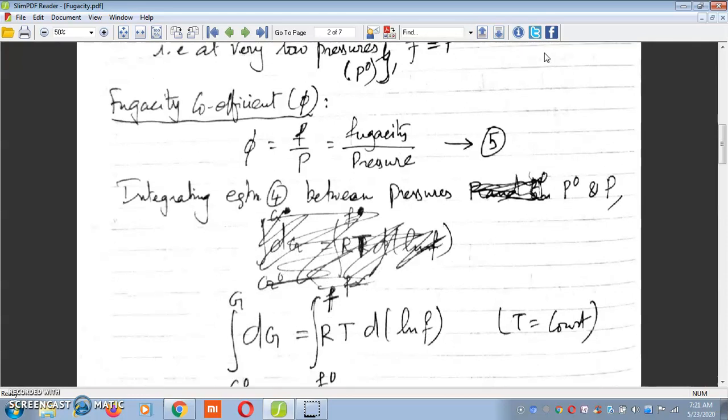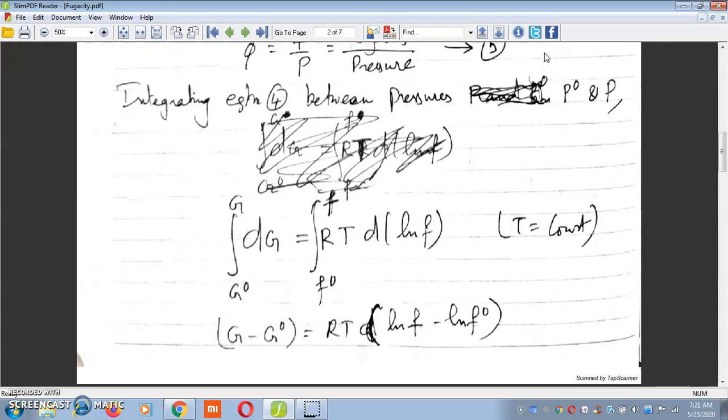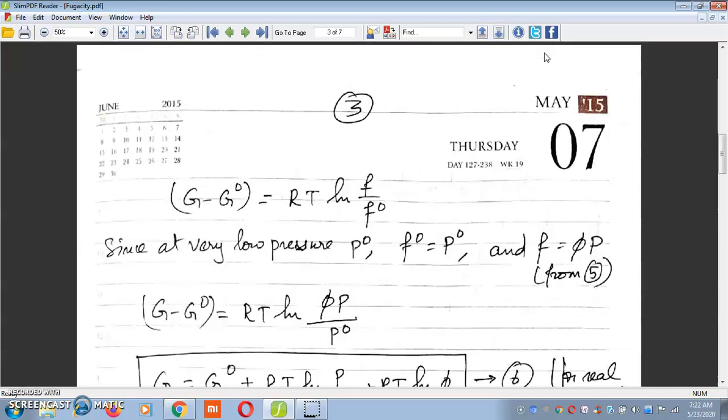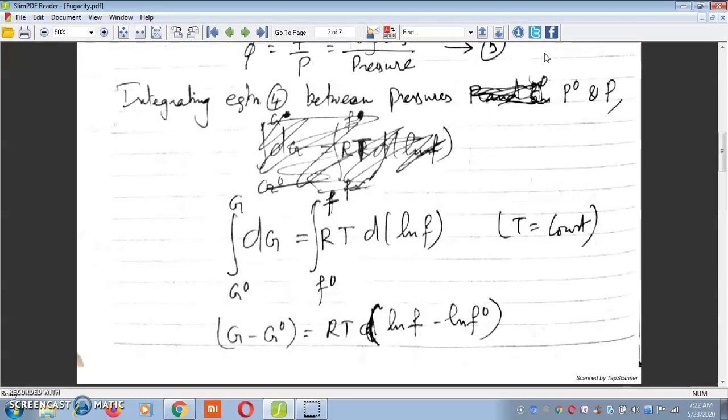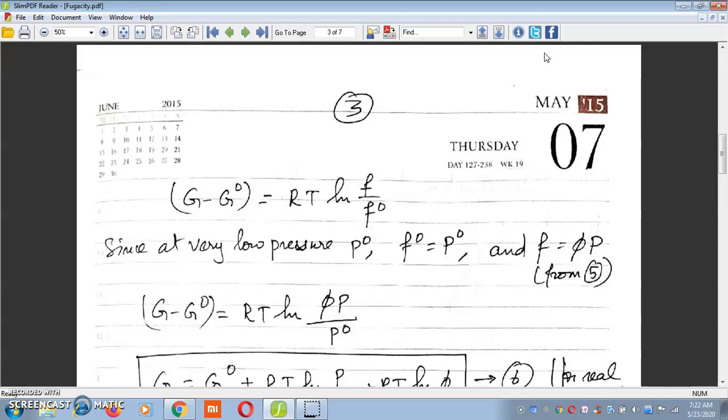Now, we can integrate equation 4 between the low pressure P0 and the actual pressure P. Integrating equation 4, I can write integral of dG from G0 to G is equal to integral of RT d of ln f from f0 to f, where the superscript naught indicates very low pressure conditions, or the above equation becomes G minus G0 is equal to RT into ln f minus ln f0, or G minus G0 is equal to RT ln f by f0.